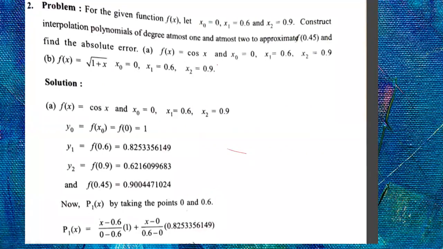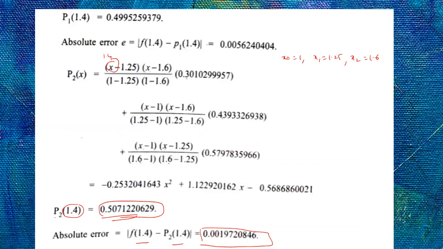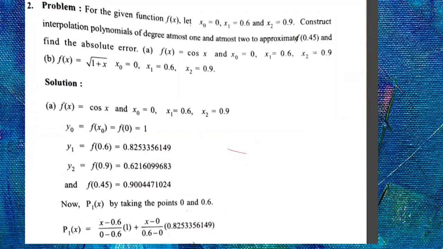Next, one more problem for the given function. For the given function f of x, at x0 is 0, x1 is 0.6 and x2 is 0.9. Construct interpolating polynomials of degree at most 1 and at most 2 to approximate f of 0.45 and find the absolute error. See, the problem is given very clearly, 1 and 2. If you have 3 points, remember, you will get first and second degree polynomials only. If you have 4 values, then you will get a third degree polynomial also. So what is your x0 here? One is for cos x, one is for 1 plus x. Two problems are there in this.